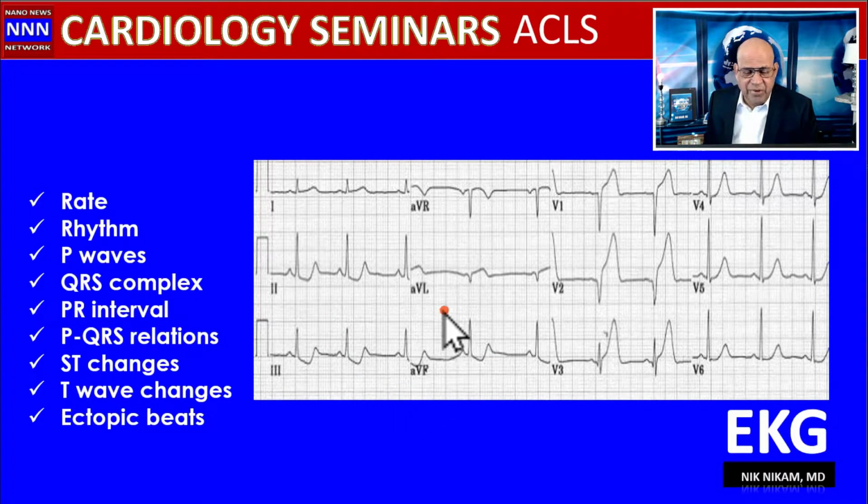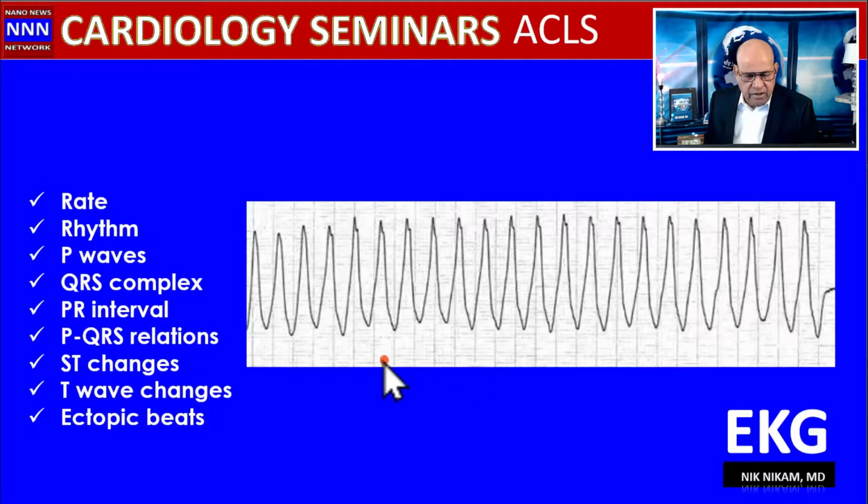We are making progress. We can't even see the family here. All we see is a regular wide QRS rhythm with a rate of about 180. So wide QRS at a rate of 180, regular: ventricular tachycardia. We don't see any P waves. We don't even see ST-T segments. They are sort of buried in the QRS complex. But the key is wide QRS, regular rhythm, ventricular tachycardia.